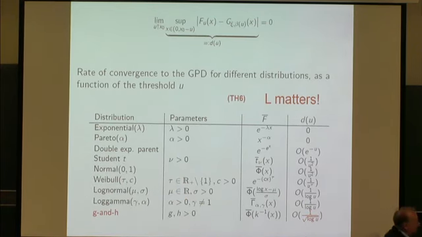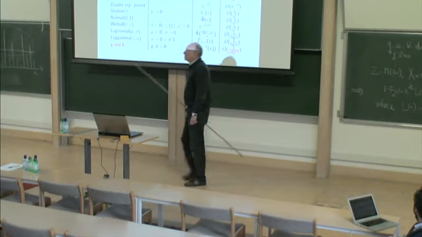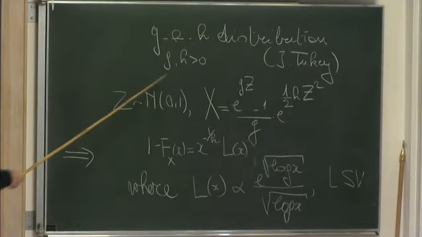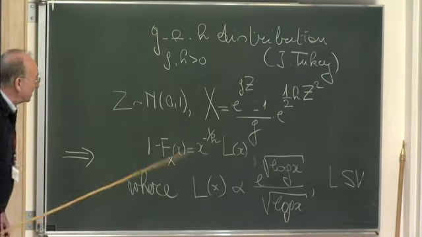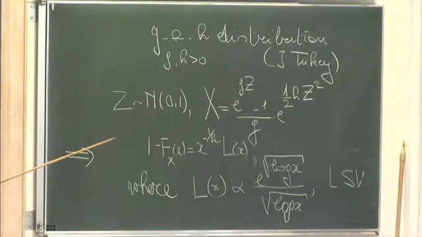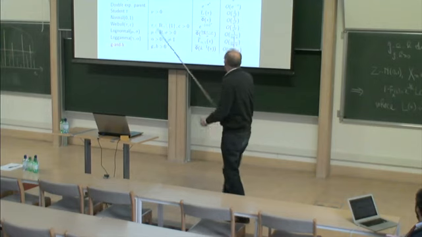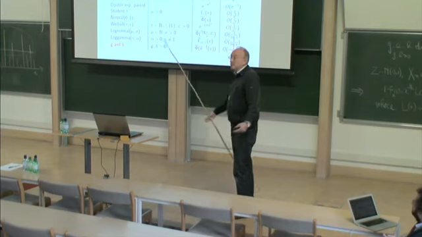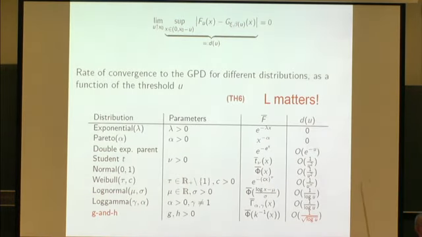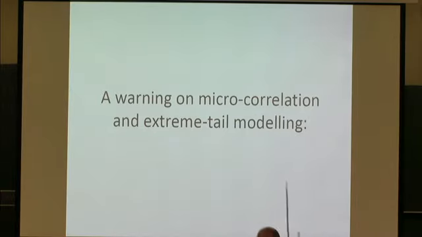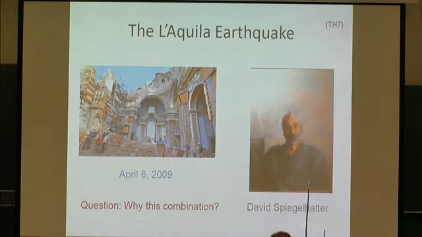But this is an example, you can stare at it, from John Tukey, in nice applications across various fields. It's a log normal and a log chi-square. It has a horrible slowly varying function. And it's the slowest rate of convergence I've personally seen in any real model out there: 1 over the square root of log u. That's the L function. This creates problems, always. And this is even at the more mathematical level. I'm going to close now. I will not discuss this example.